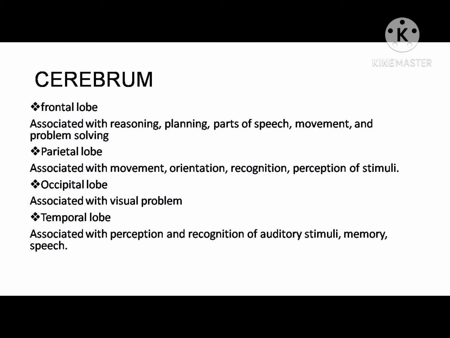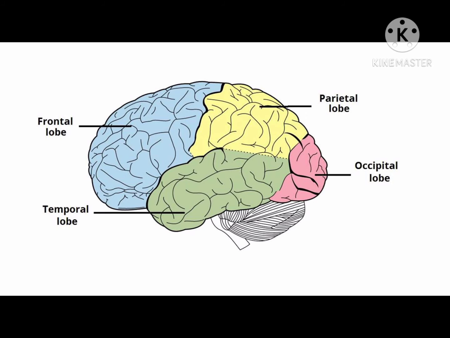The frontal lobe is associated with reasoning, planning, parts of speech, movement and problem solving. Second is the parietal lobe, associated with movement, orientation, recognition, perception of stimuli. The occipital lobe is associated with vision. The temporal lobe is associated with perception and recognition of auditory stimuli, memory, speech. Now I am attaching the diagram of the lobes. You can see, you will be more clear.